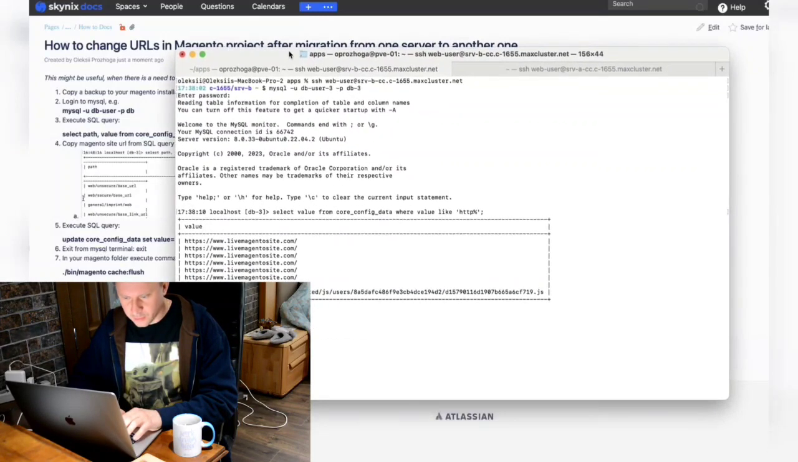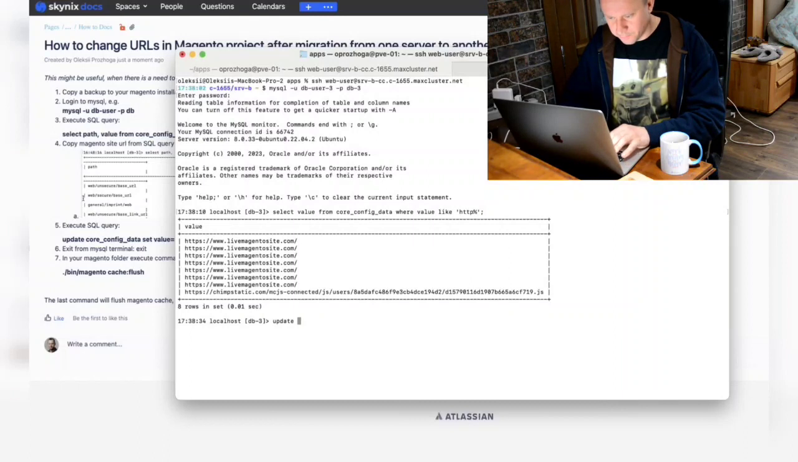Type the next SQL query: update core_config_data set value, and here we type our new URL, https, our dev server URL, where value, and copy the old URL.